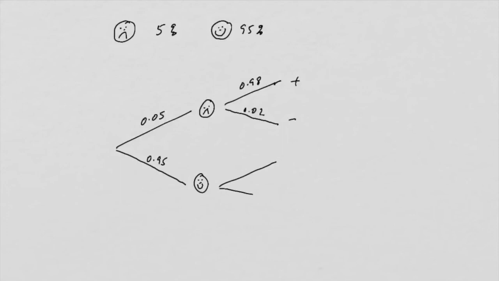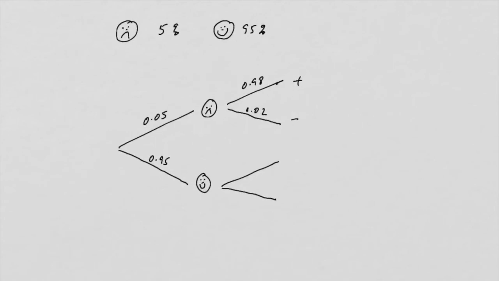But we also know that the test, when tested on someone who hasn't got the disease, its accuracy is 99%. So that means it will correctly give a negative reading with a probability of 0.99, and it will give a false positive reading with a probability of 0.01. So, if we want to know the probability of a false positive, then we need to know the probabilities of positives in the two cases.